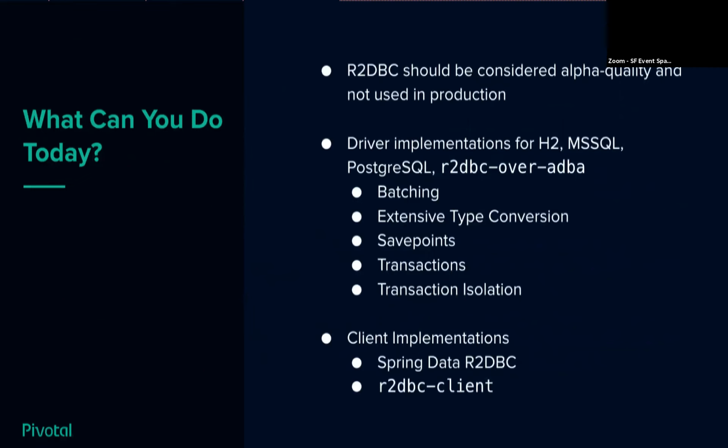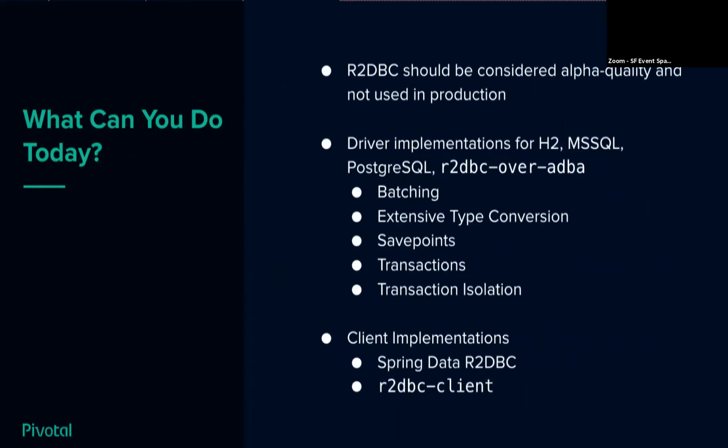But already out of the box today, we have implementations for H2, Microsoft SQL, Postgres, and we even have, because you've got to have one of these things, an API adapter layer that will adapt R2DBC to ADBA, at which point you can plug in Oracle's ADBA, or you can plug in ADBA over JDBC, and plug in a JDBC driver, and just have this chain of horribleness that ends in blocking JDBC in the end anyway.